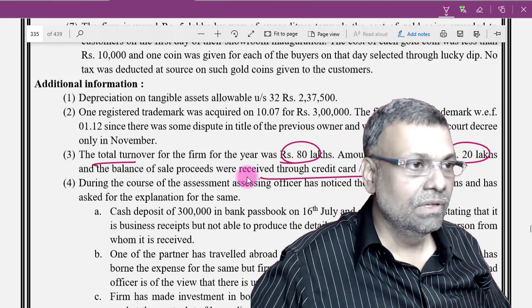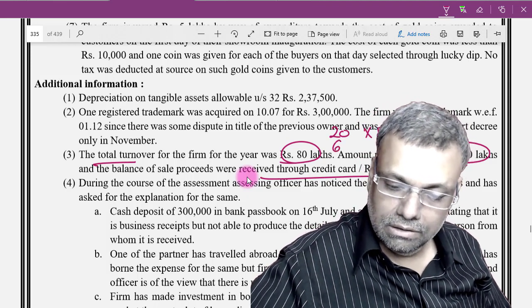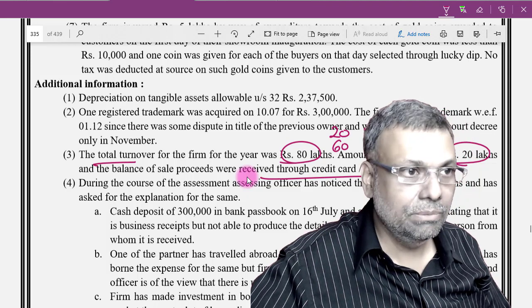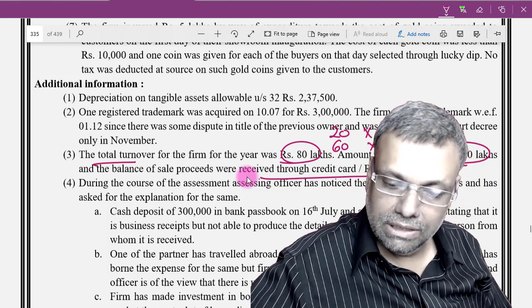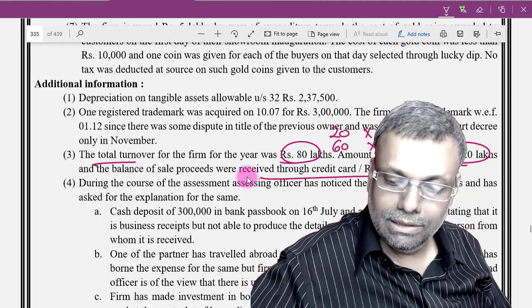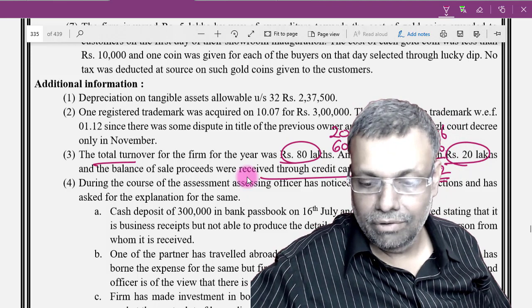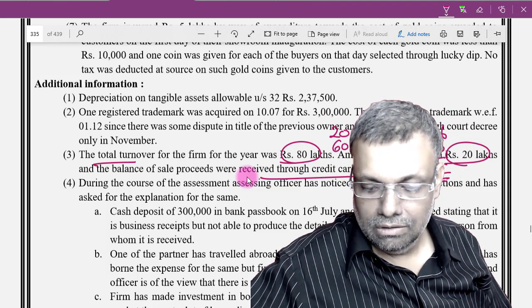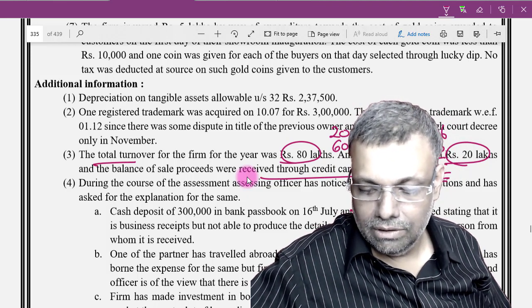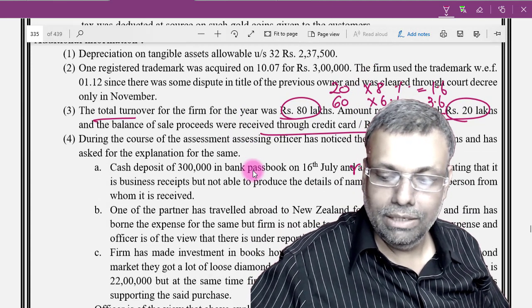Listen very carefully. 20 lakhs into 8%, 60 lakhs into 6%: 1.6 lakhs, 3.6 lakhs, 5.2 lakhs. Against this, partners' remuneration and interest are not allowed under section 44AD, so 44AD read with section 40B, no adjustment is required.